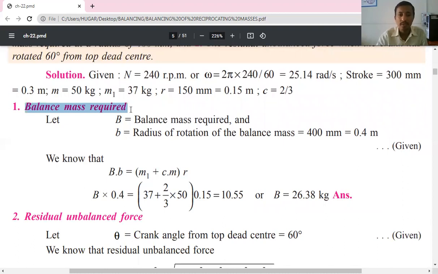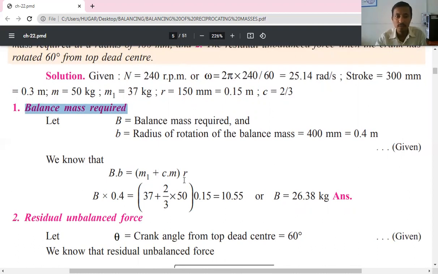We can go for a simple equation, that is B into b is equal to (m1 plus c m) into r. We have seen this equation.